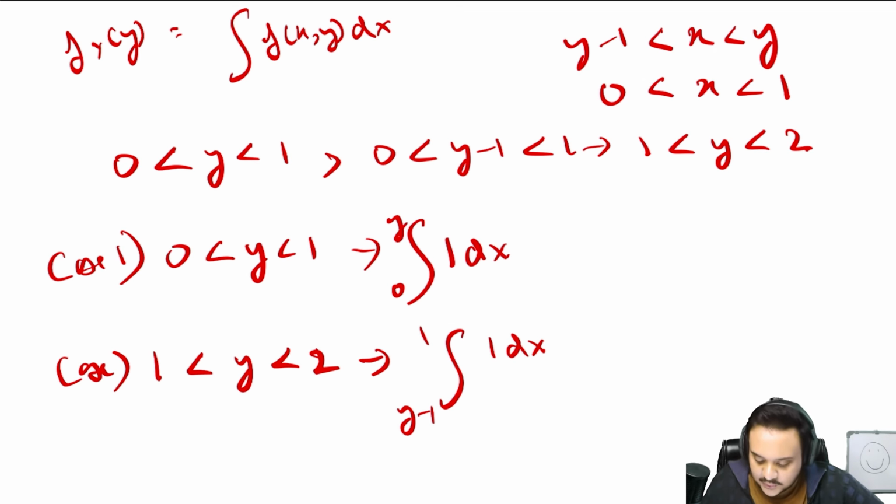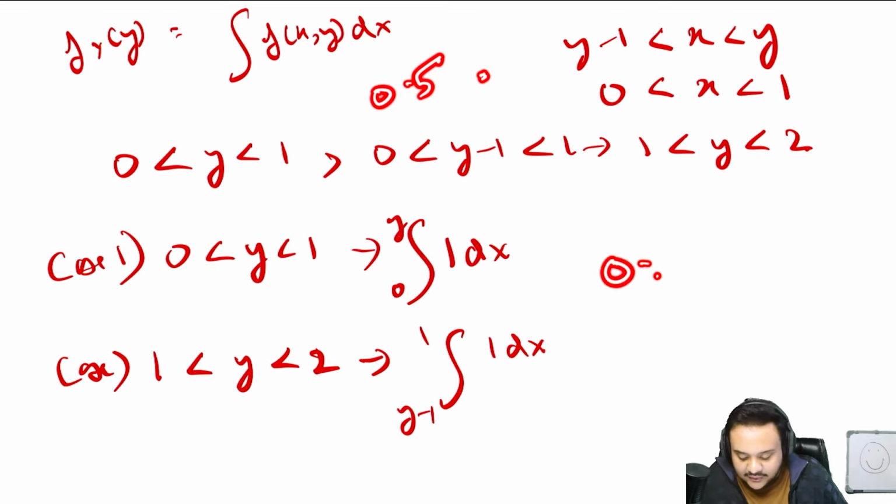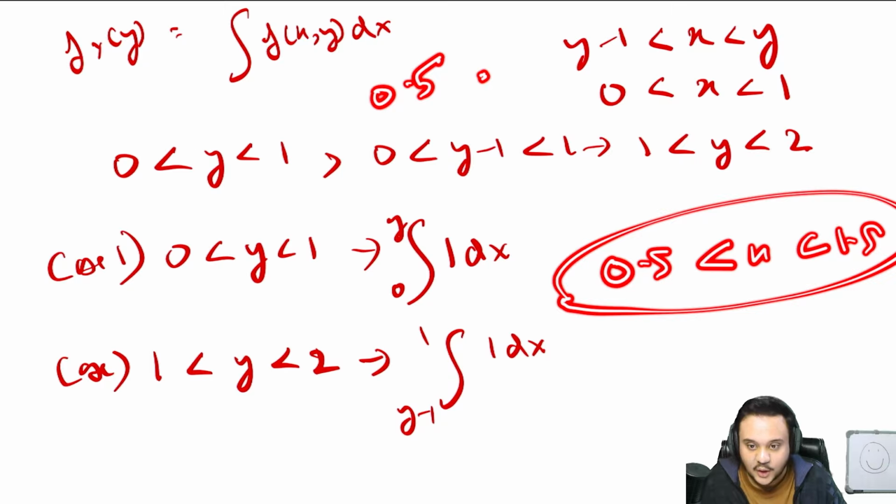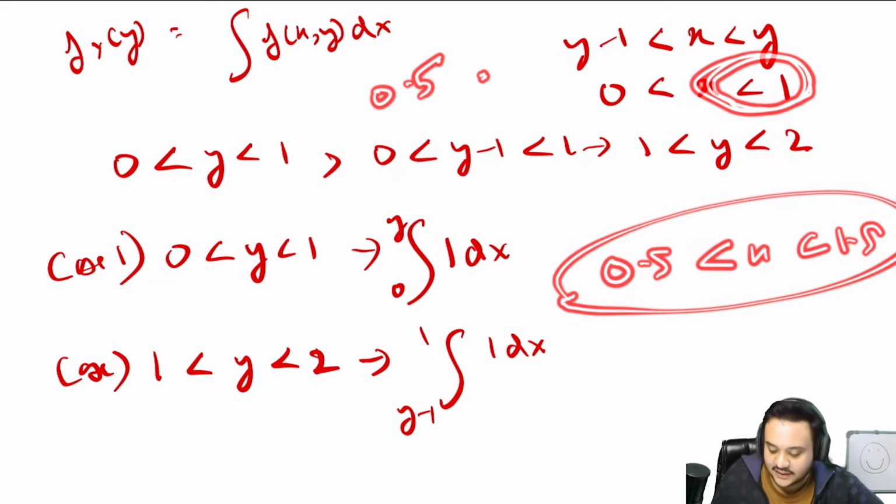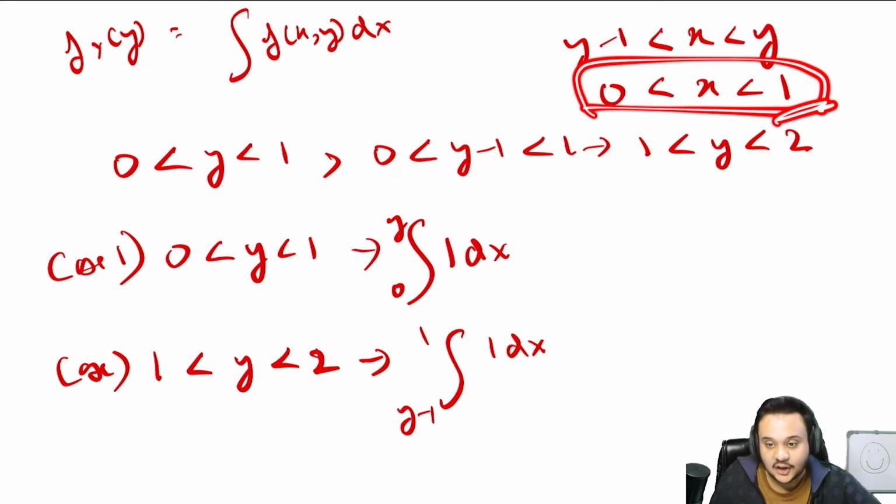So what this means now is that x is greater than y minus 1. If y minus 1 looks like 0.5, x is greater than that and it is less than y. So x is between 0.5 and 1.5 now, because y will be 1.5. Okay, so if x is less than 1.5, we do not care about any value after 1, because it has an upper bound as 1. This is our primary constraint. If y is going anywhere above 1, we do not care about that. What we care about is that the highest value has to be 1.